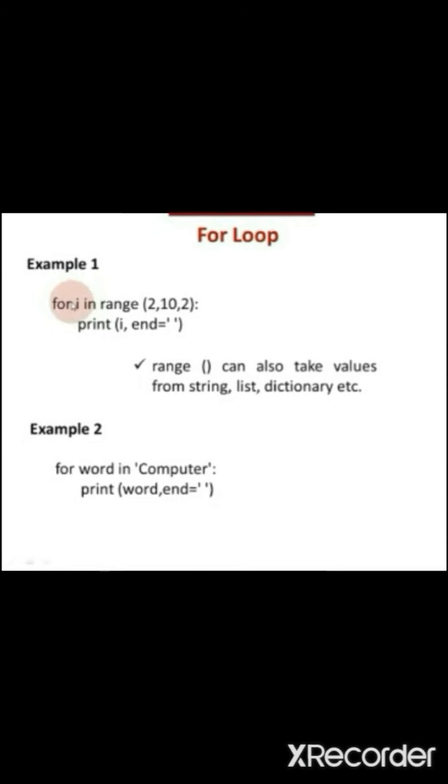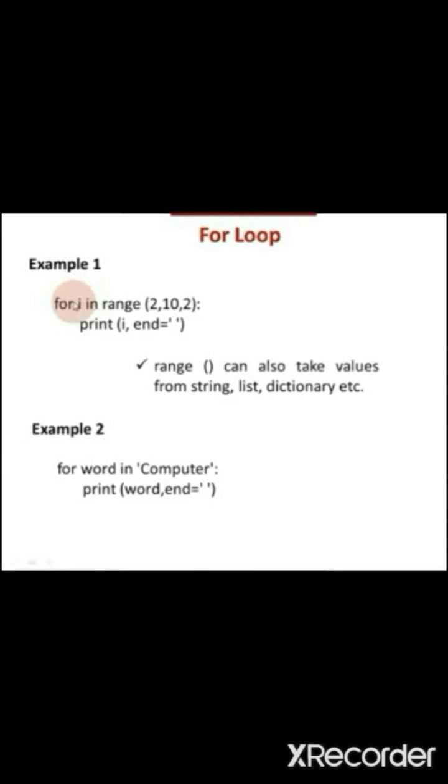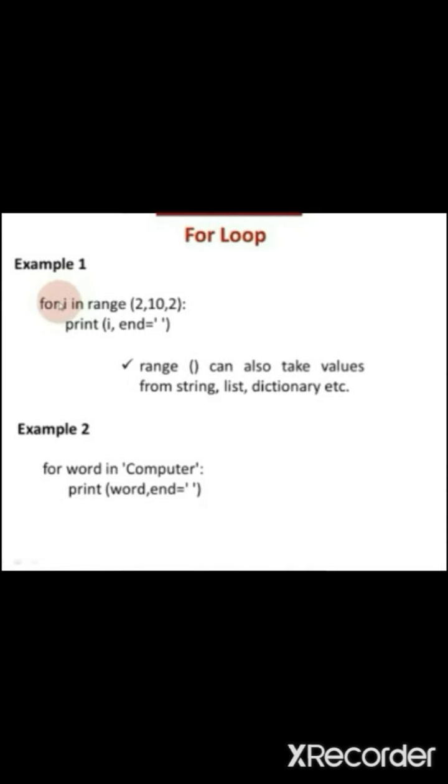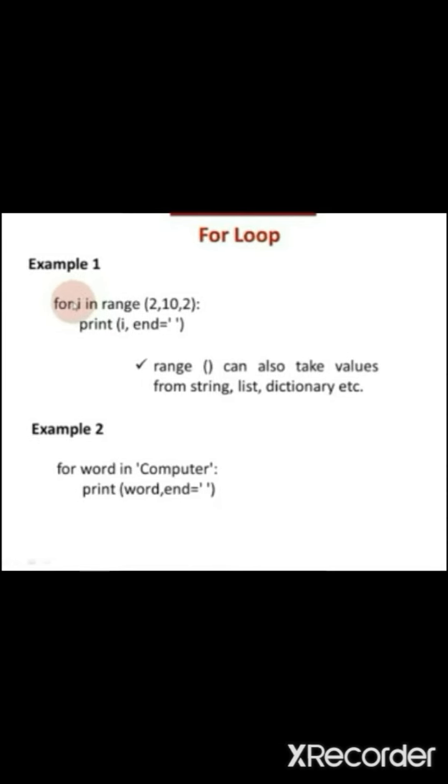Leave some space, 8 will be printed. So 2 space 4 space 6 space 8. When i gets the value 10, it stops its execution. So the output is 2, 4, 6, 8 with spaces. So that is the output for the first example.